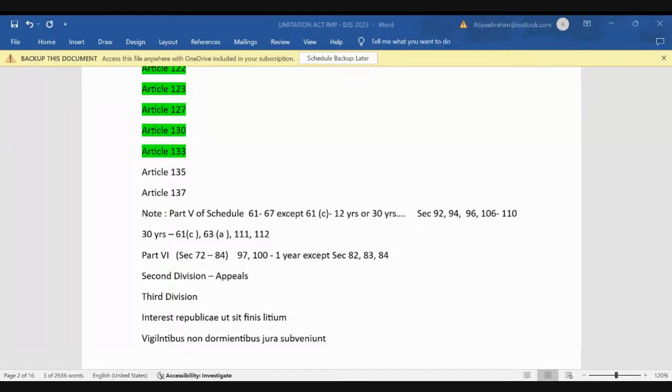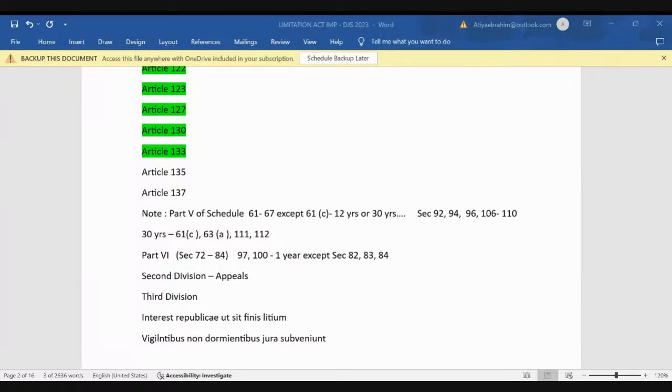When we come to section 27, we will see that it is an exception to this general rule, that limitation bars the remedy but does not extinguish the right. Because in section 27, after a certain time, your right also gets extinguished. So generally limitation does not extinguish the right, but section 27 also extinguishes the right after a certain time. Yes Anjana, right. Answer 27, correct.